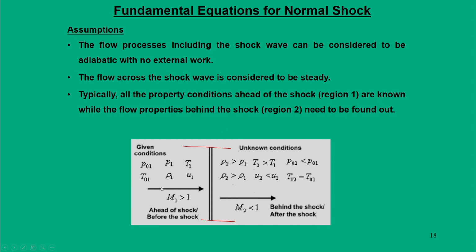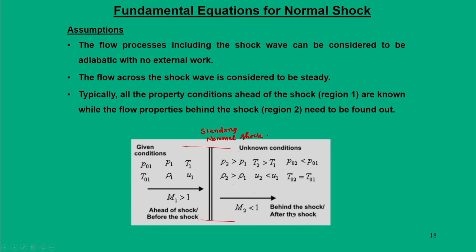So basically this is the given problem: we have a standing normal shock, and before the shock we have the given conditions of static pressure, static temperature, stagnation conditions, and flow velocity. These are the given conditions, and we are supposed to find the unknown conditions, that is, what happens after the shock.